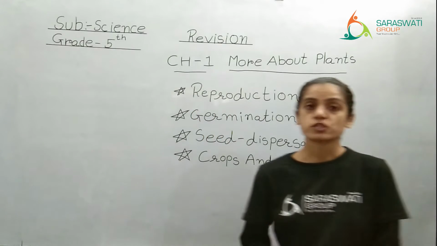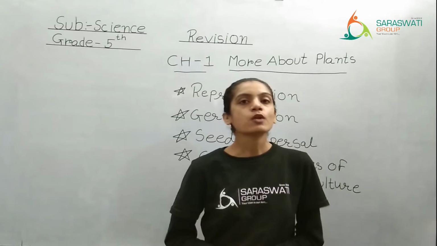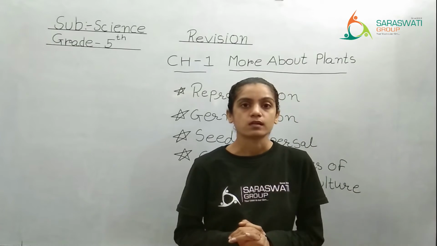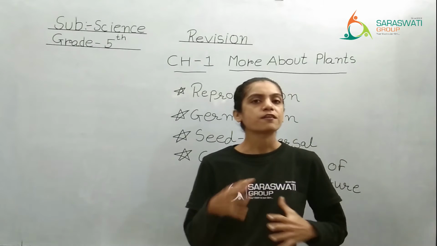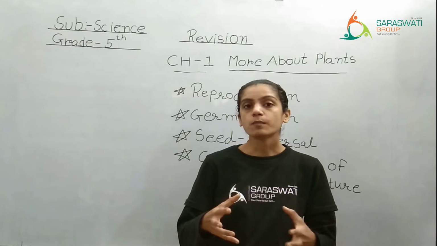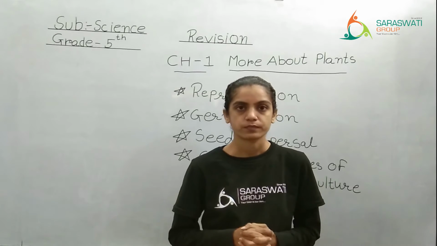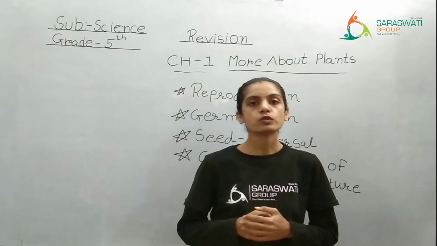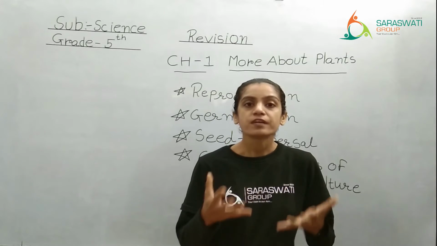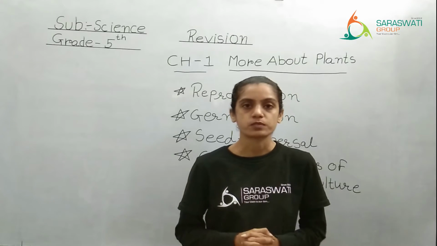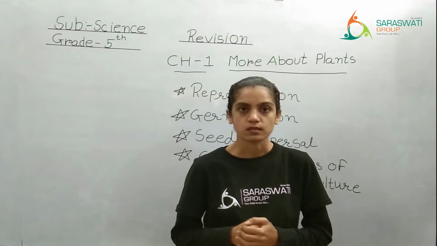Now, the last section of this chapter was about agricultural practices and crops. We know that in India people are engaged in farming practices, right? They grow different types of crops, like oil producing crops, fiber crops, food crops, right? And we also go through the seasonal change. Some of the crops are grown in the winter season, those are Rabi crops. Some of the crops are grown after the summer season but before the monsoon season, right?